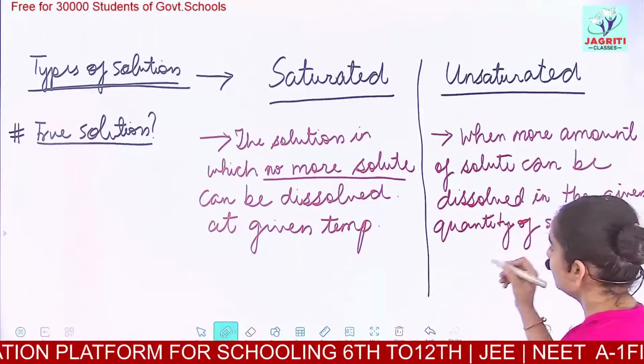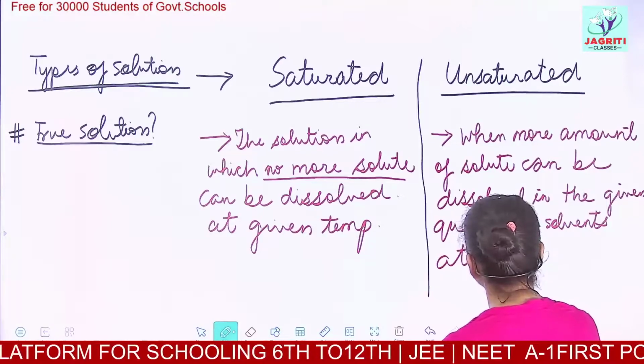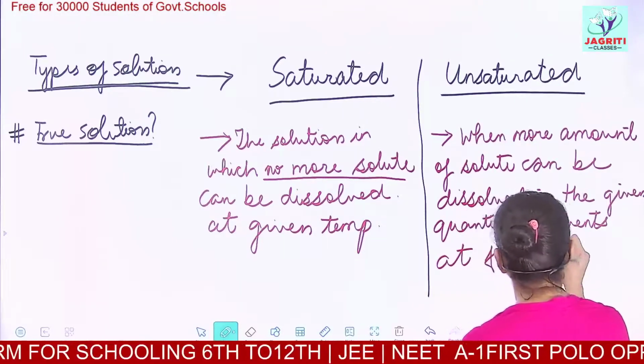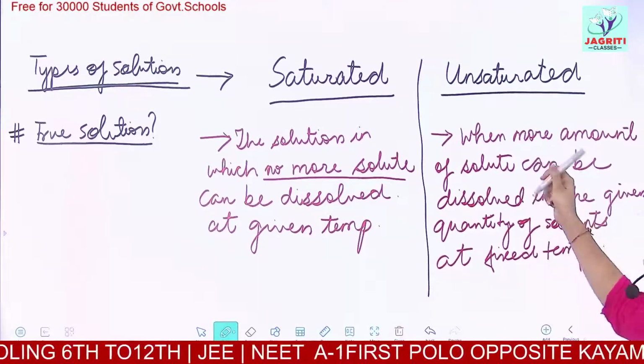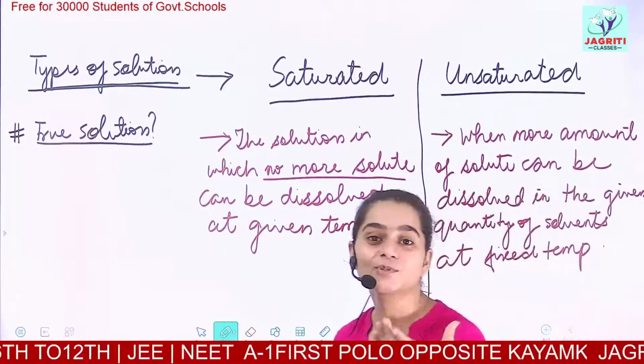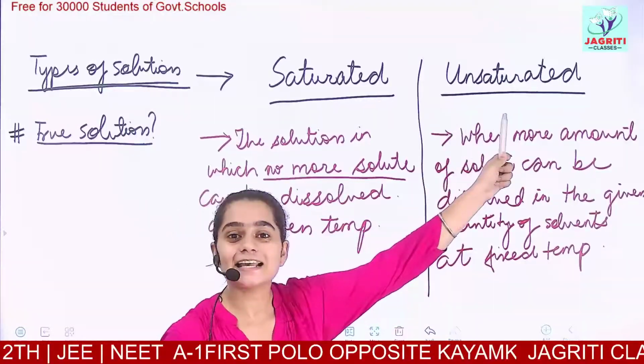And the important term here is also at a fixed or certain given temperature. When we can add more solute to the given quantity of solvent, it is an unsaturated solution.